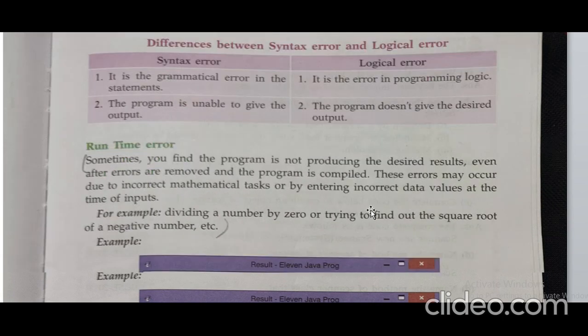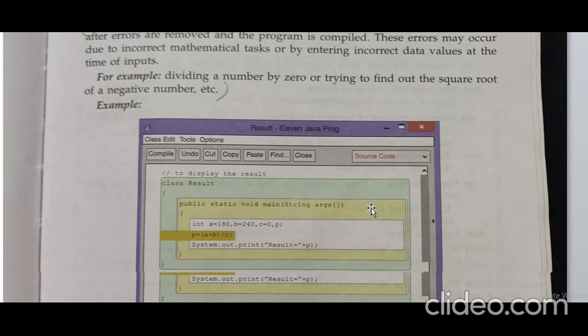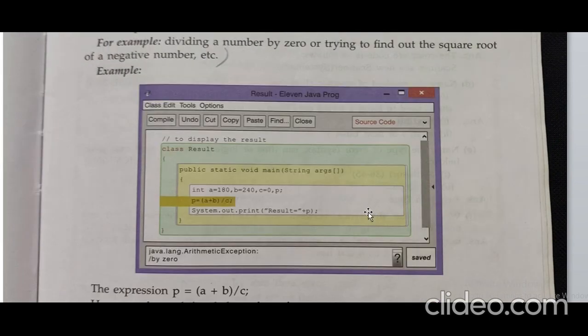What does that mean? It means, as I said earlier, we are taking the variable as an integer and at runtime we are passing the value of that variable as a string, then it will show the error. That error is called the runtime error, the format exception. Runtime format exception will be displayed at that time. If we divide any number by 0 in the computer, then it will show the arithmetic exception or divide by 0 exception.